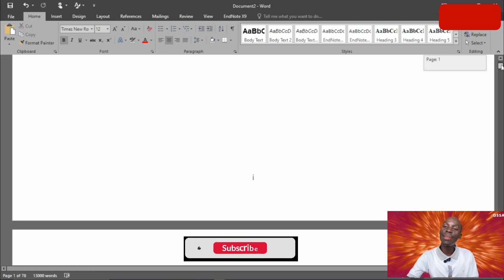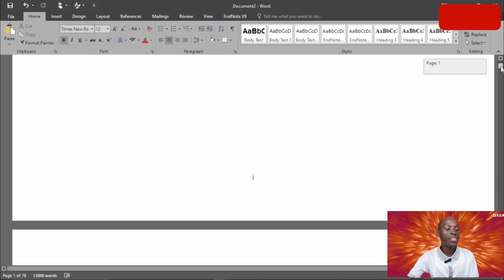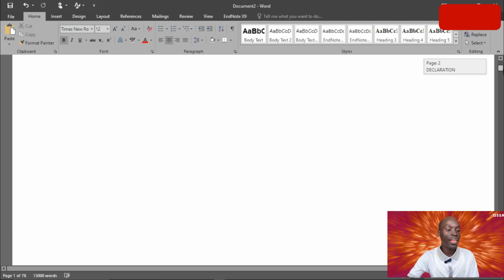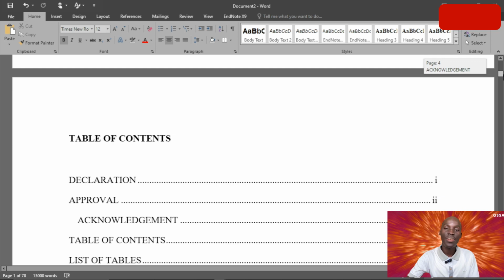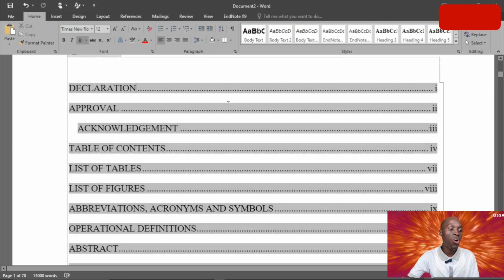Now you have the preliminary pages, which are found in every dissertation proposal: things like the declaration, the approval, the acknowledgement. The table of contents is really automated. You can see here it is an automated page number. Some students manually put dots for the table of contents.